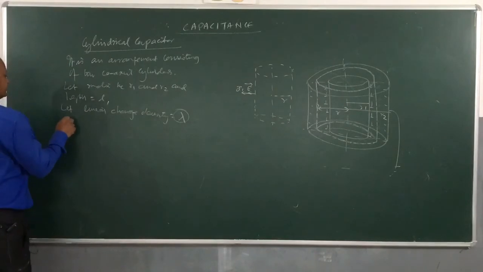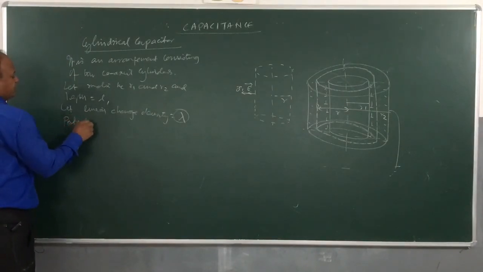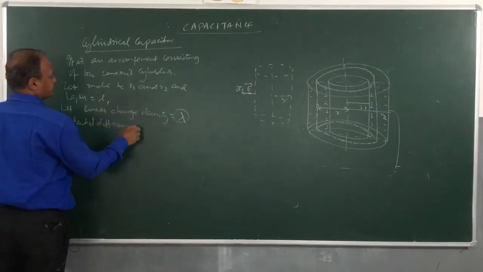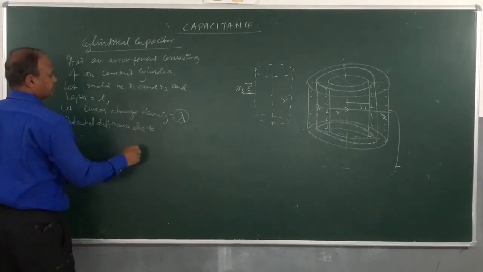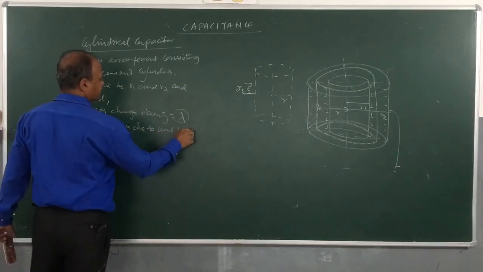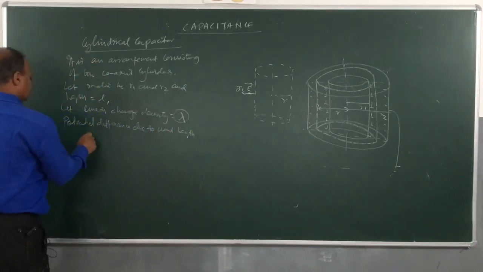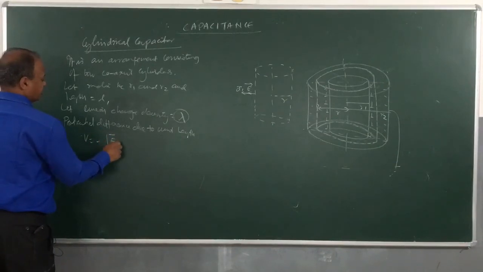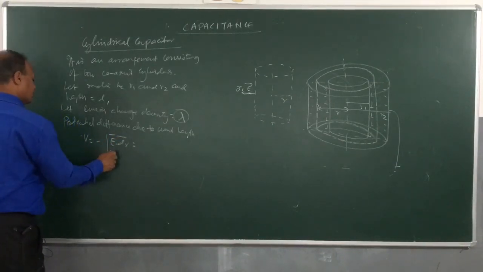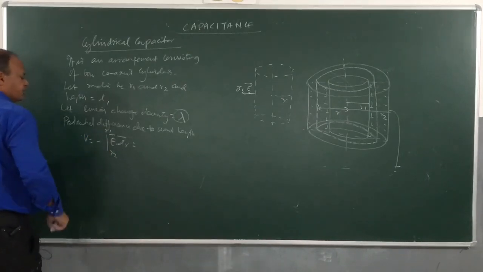So I will say the potential difference due to unit length, V, will be equal to minus integral of E dot dr, from R2 to R1.